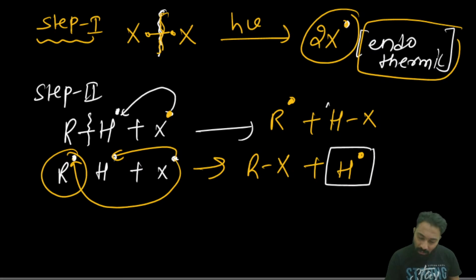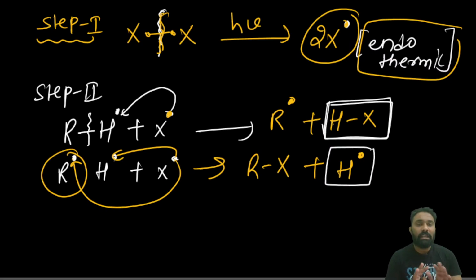Whatever HX has formed here, depending upon this bond energy only the reaction will proceed. If this X radical is given the hydrogen radical, what is happening? Here it is forming HX. If it is given to the R, it is forming RX.